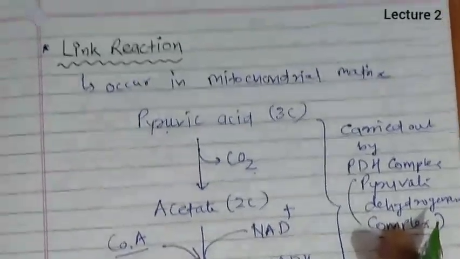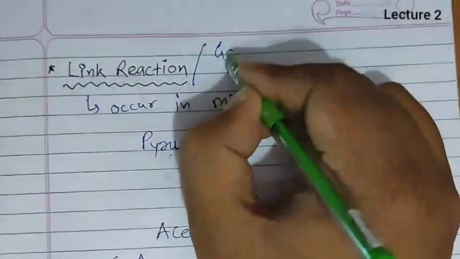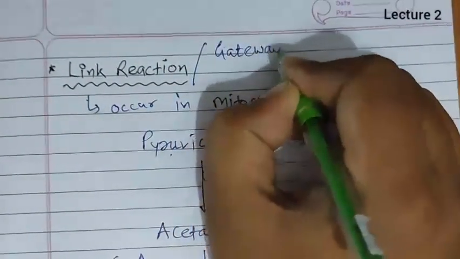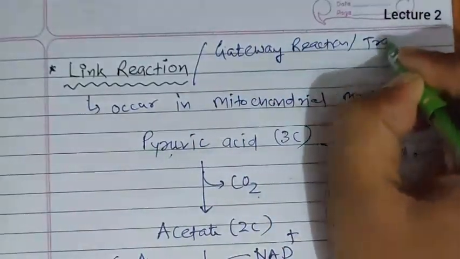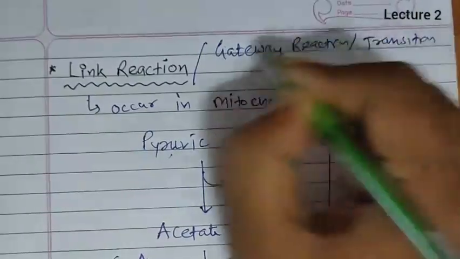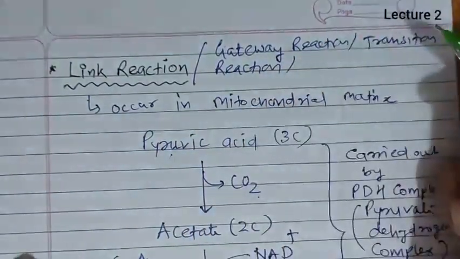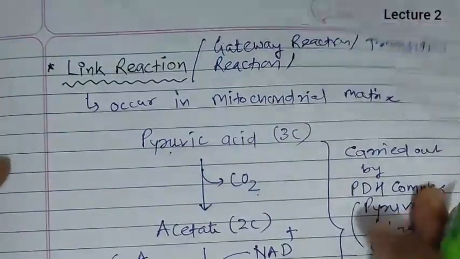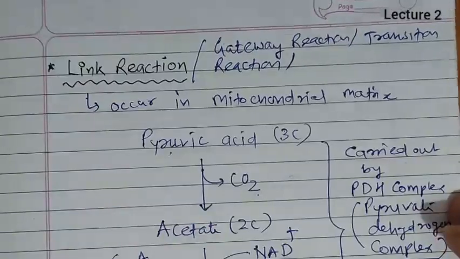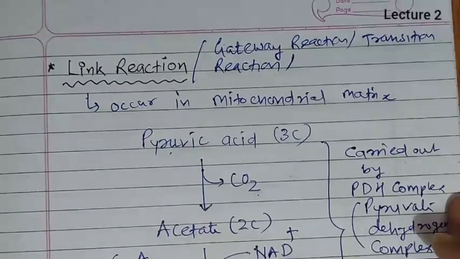This link reaction is also known as the gateway reaction or transition reaction. These are the different names given to this. Why is it known as link reaction? Because it is linking glycolysis with the Krebs cycle.